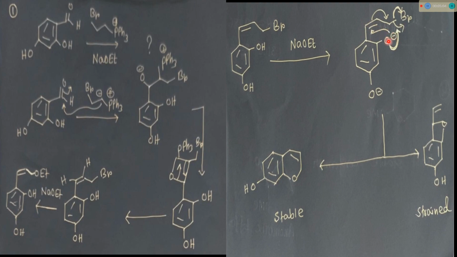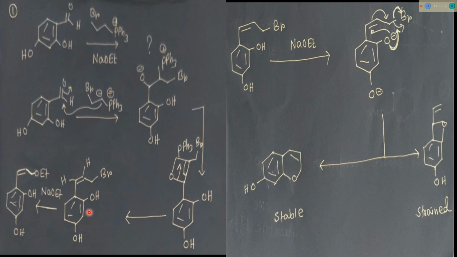If this internal nucleophile attacks the allylic position, we will get this kind of product with a strained 4-member ring. If this O minus attacks directly the position where bromine is attached, then we will get a stable molecule with two 6-member rings.